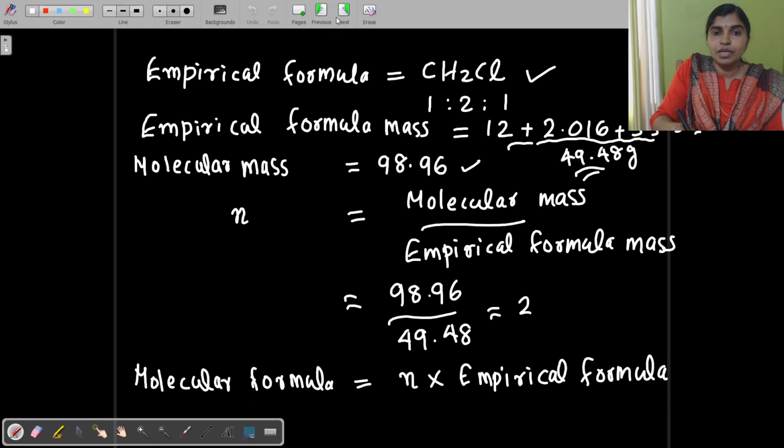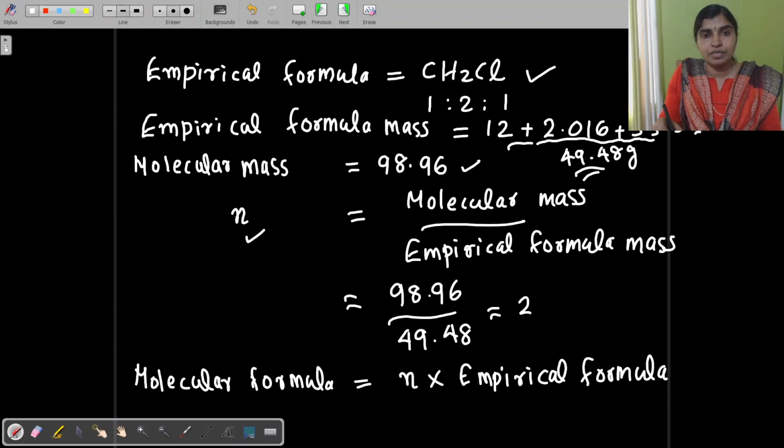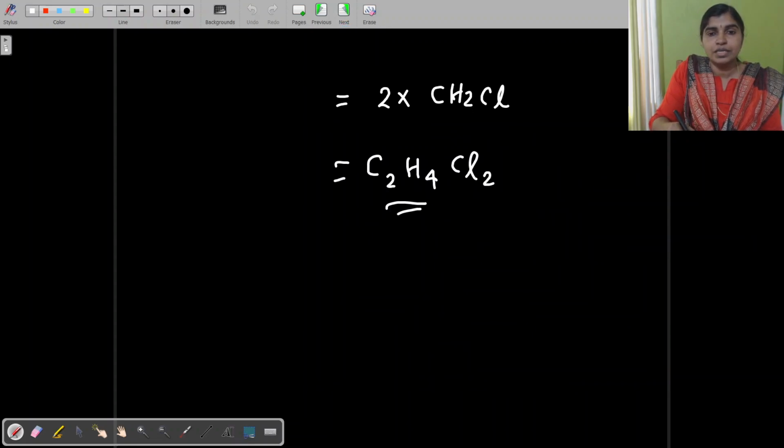So if you know the empirical formula, you can find out the mass of the empirical formula. That is the empirical formula mass. And here it is 49.48. To get the number n, you can divide the molecular mass by the empirical formula mass. Then you will get a number, and you can multiply the empirical formula by that number. You will get the molecular formula, and here it is 2. So you will get the answer as C2H4Cl2.